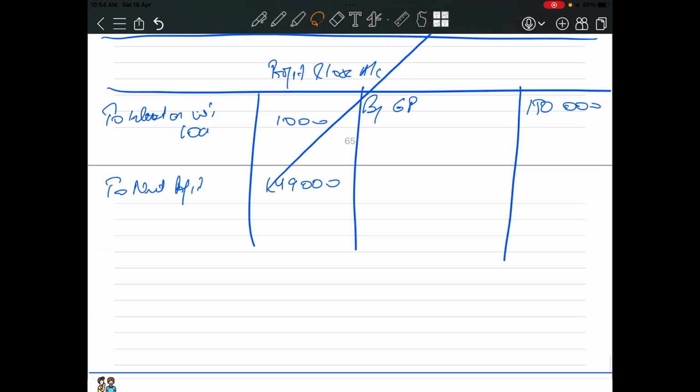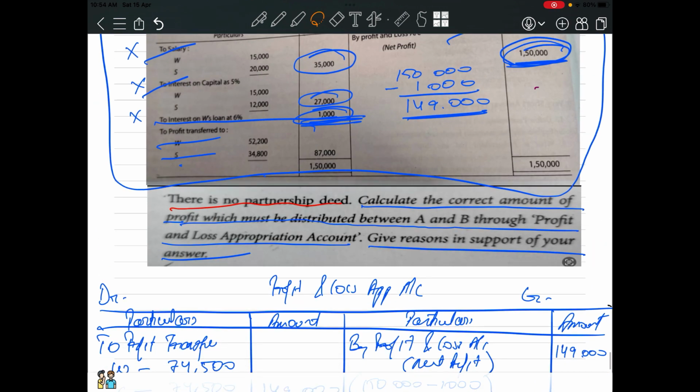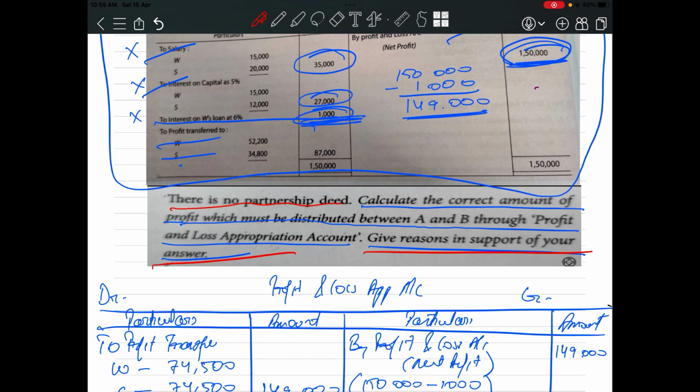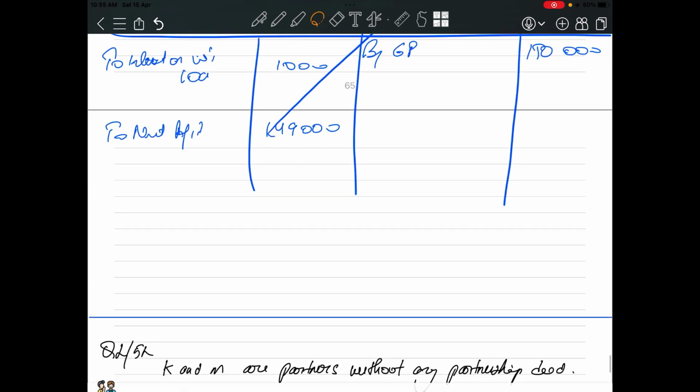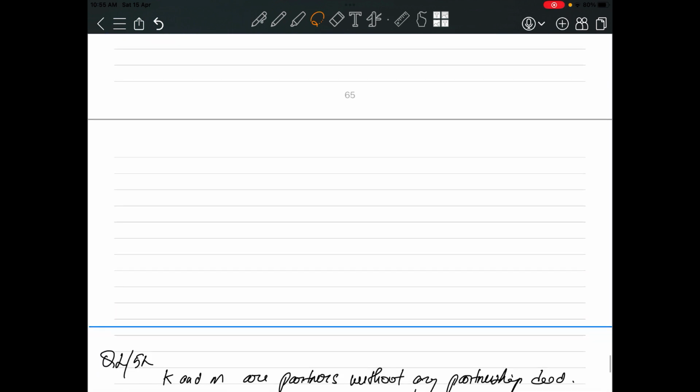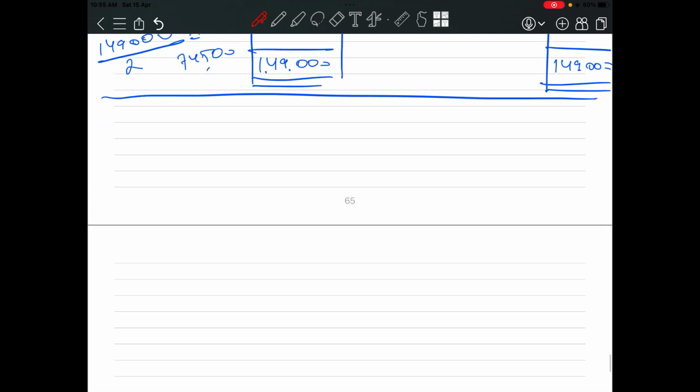Right, now we have to give reasons. See, the question mentions: give reasons in support of your answer. Okay, so let's try to give some reasons why we have prepared the P&L appropriation account the way we have prepared it. So the first reason, you will say note. Notes, you may get this in your exam for 3 marks. Okay, very important concept.